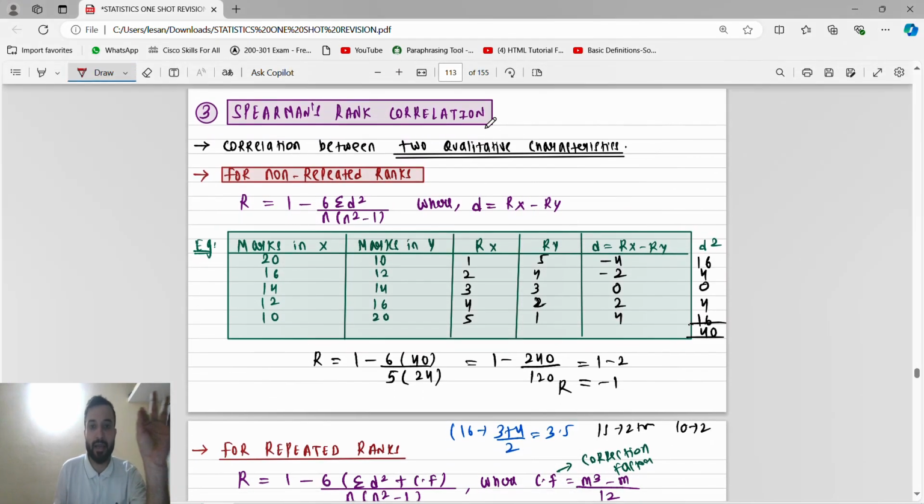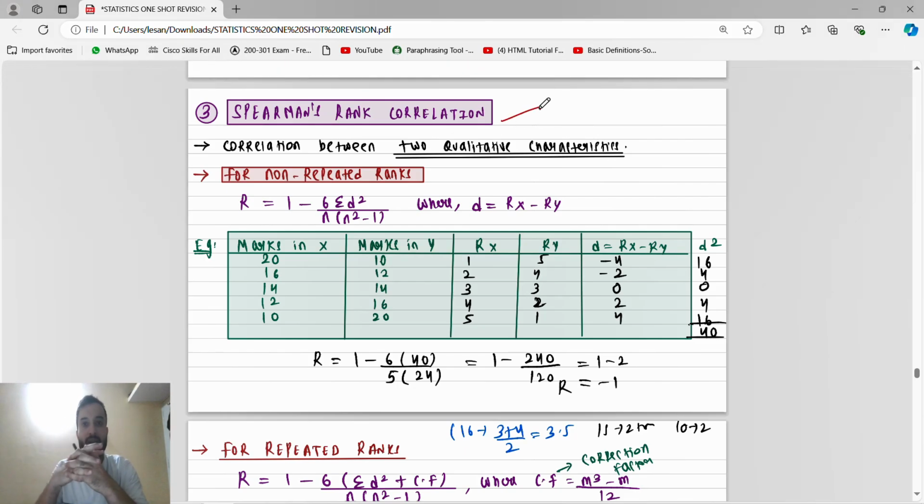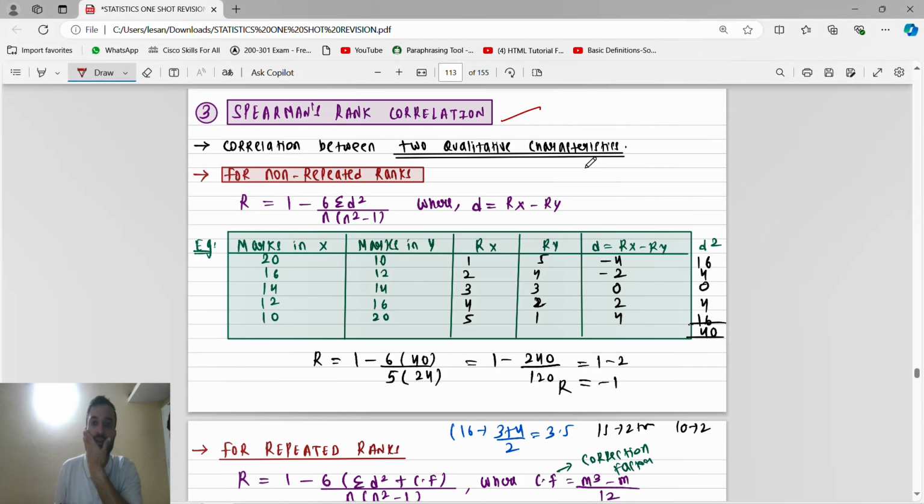Now Spearman's rank correlation, guys, this is very important. Spearman's rank correlation we have already done. There are two conditions. The first is they will give the rank, the second is they will not give the rank. If they give the rank, directly we will find D, rank X minus rank Y. If they do not give the rank, they will give the marks. So according to the marks, we know how to find the rank. We will give the rank, then we will find D and then D square. Because this is the formula: 1 minus 6 into summation of D square by N into N square minus 1.